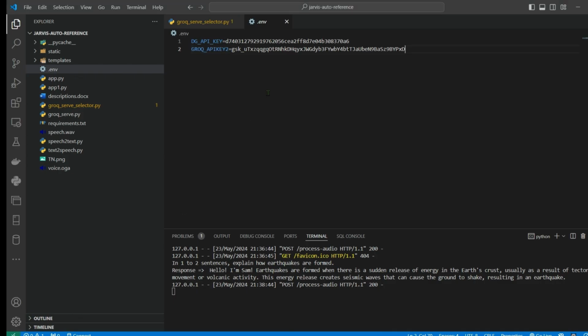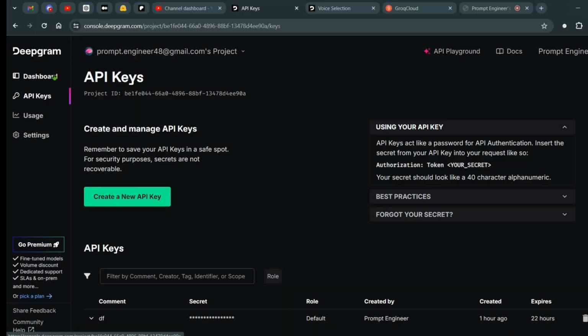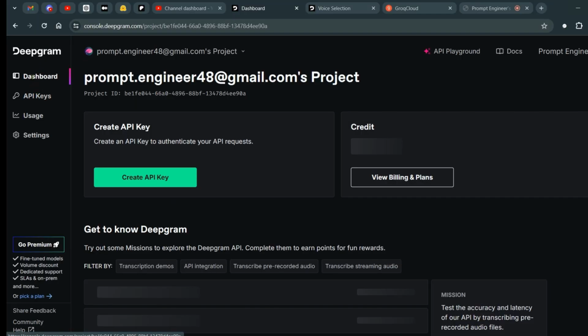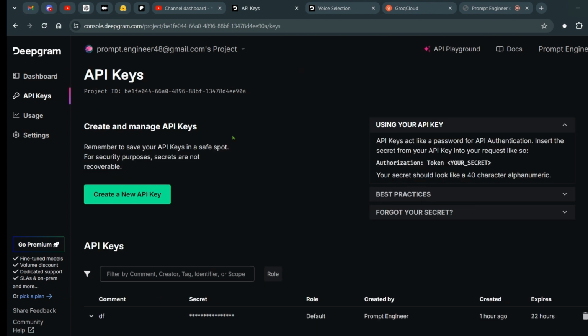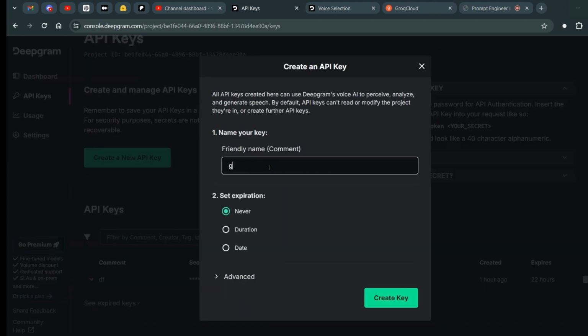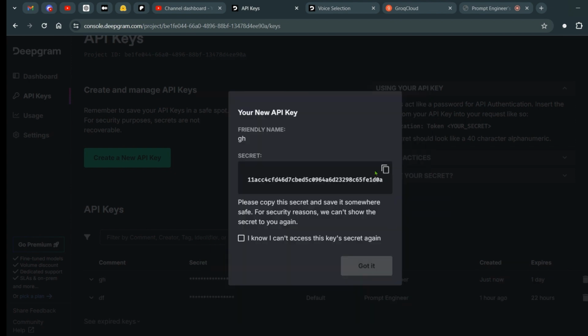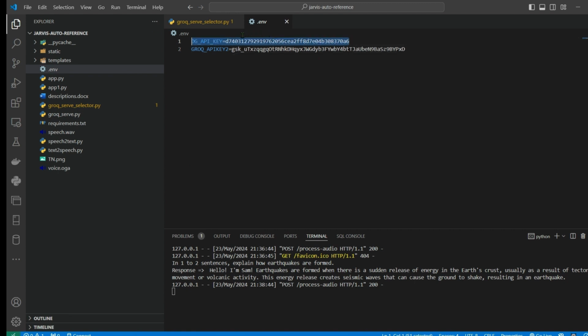So we have Deepgram. We just log into Deepgram and go to my dashboard, and you can see I still have $199.75 remaining. They have given a credit of $200, and I've been testing this for the last 2 days. So we can create an API key here. Go to API key, create a new API key, put in some name, and let's say put a duration of 1 day, and just create the API key. Once we have the API key, we copy this API key and paste it here.